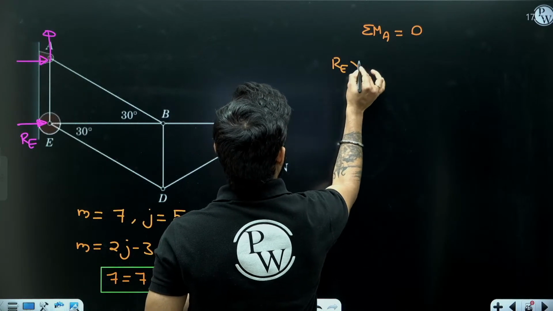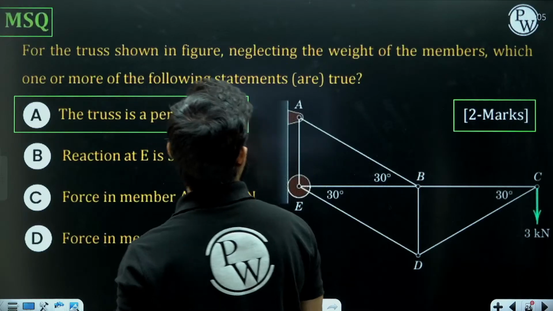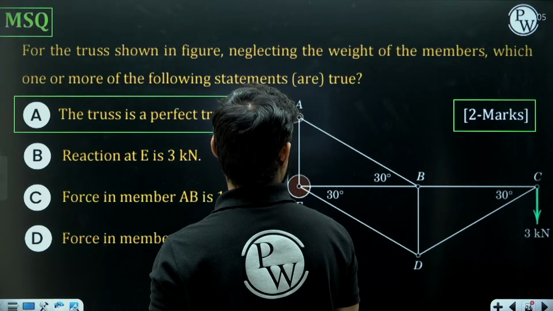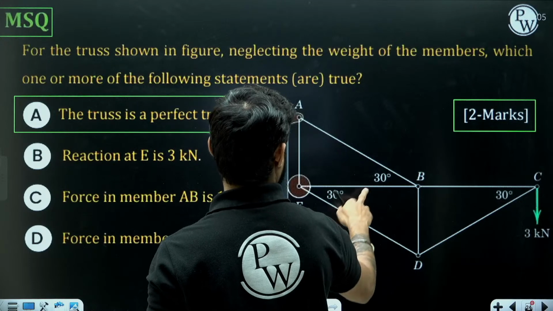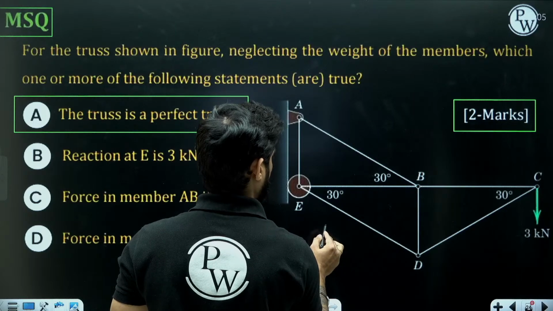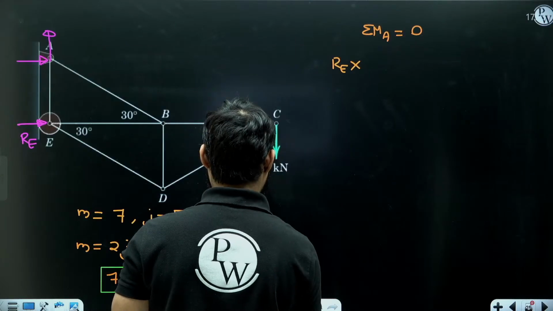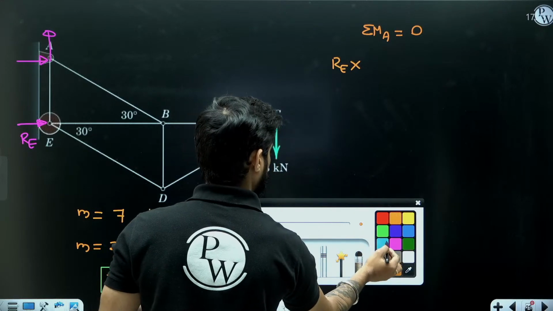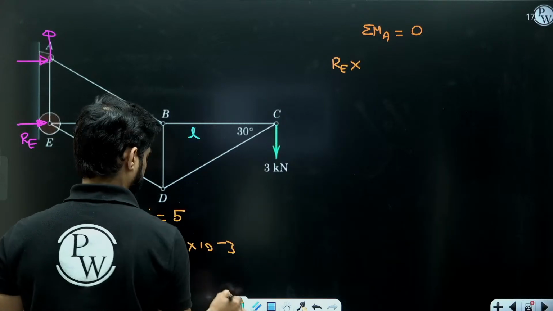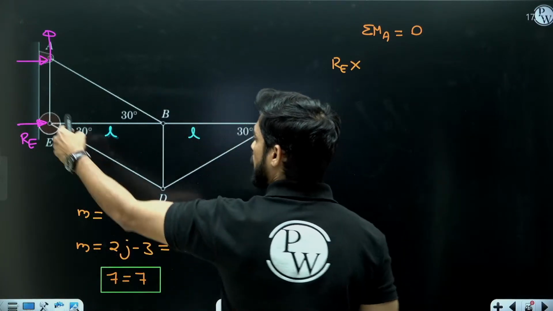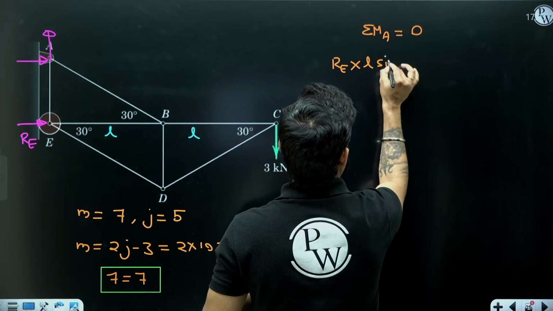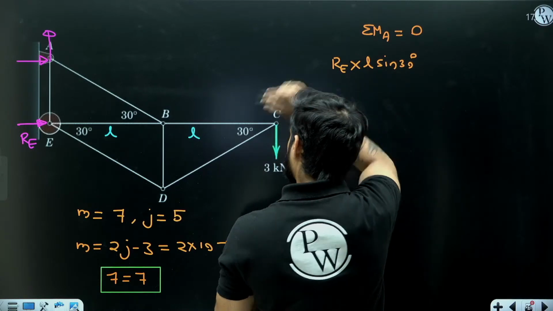So it is going to be RE multiplied by, let's consider this length as L, and this is also L. So RE multiplied by L sine 30, anti-clockwise.